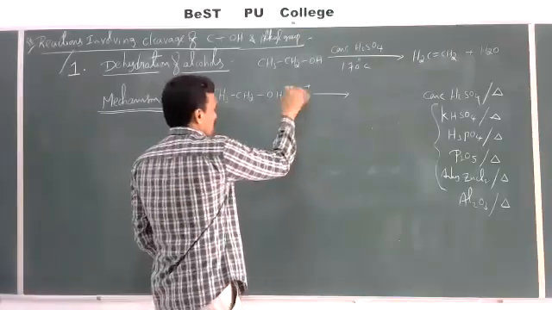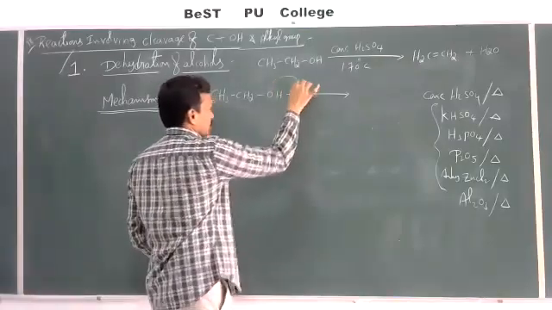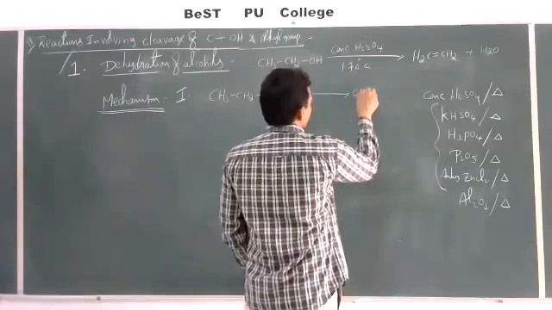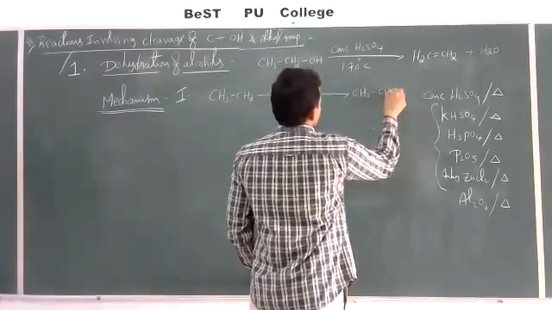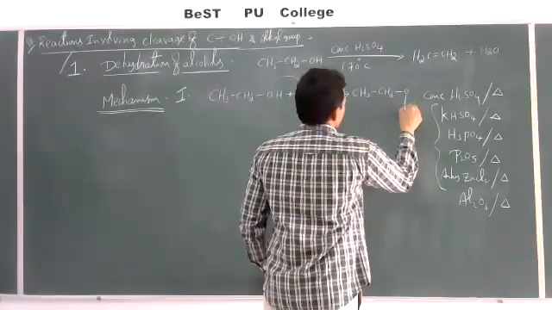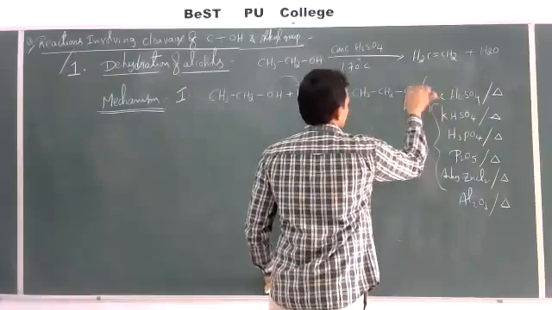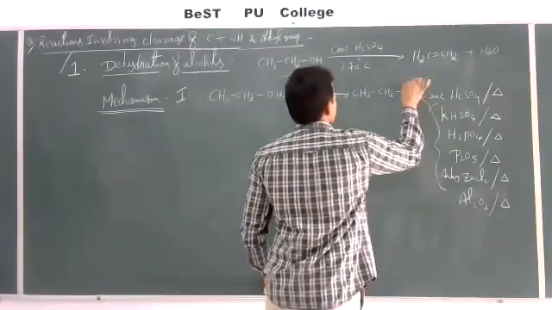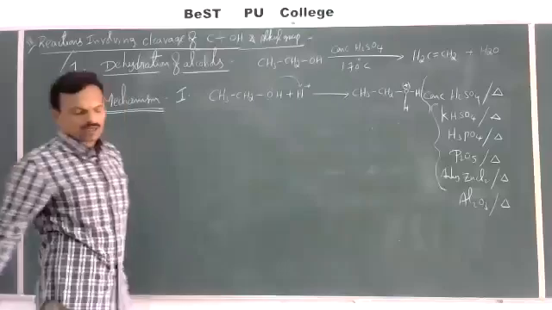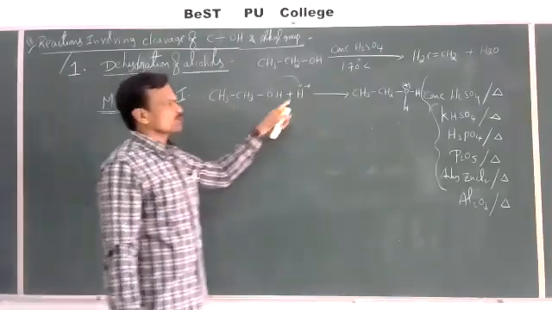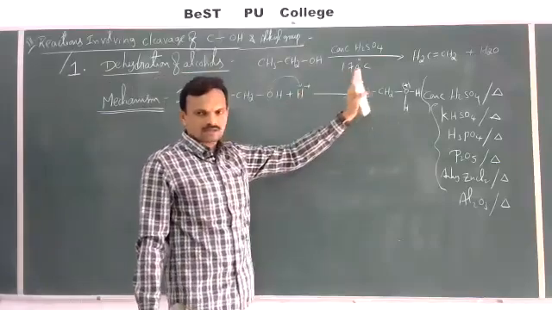So this proton accepts a lone pair of electrons from OH, and then we get a protonated alcohol, CH3CH2OH2+. That is called a protonated alcohol. So protonation of ethyl alcohol gives protonated alcohol. This is the first step.